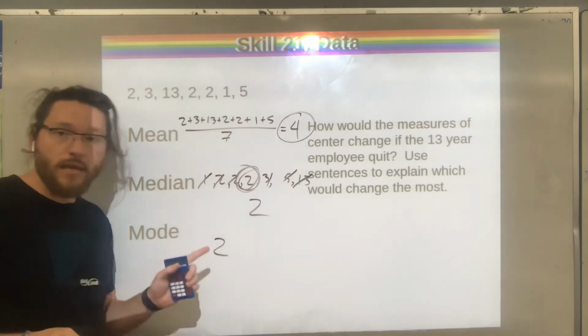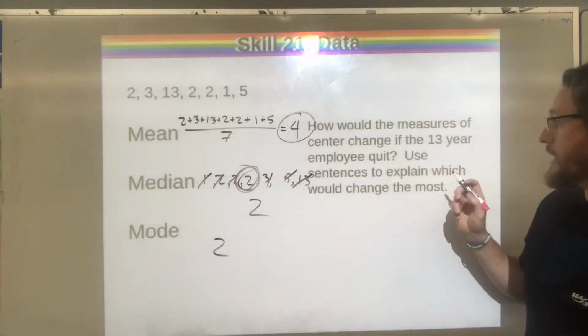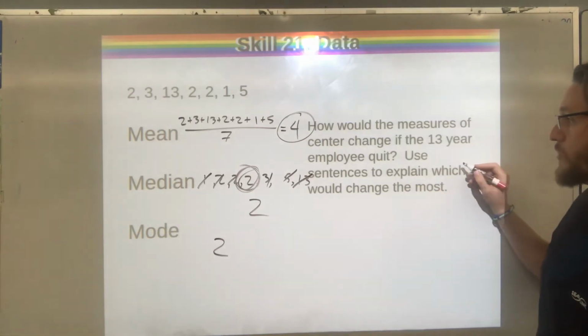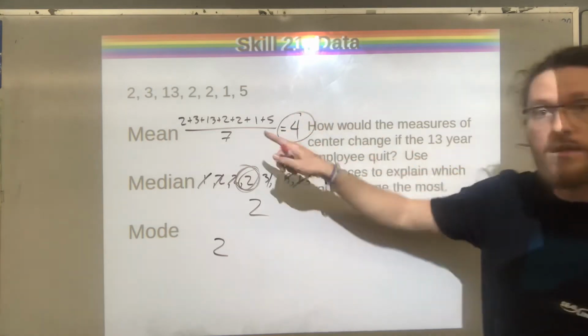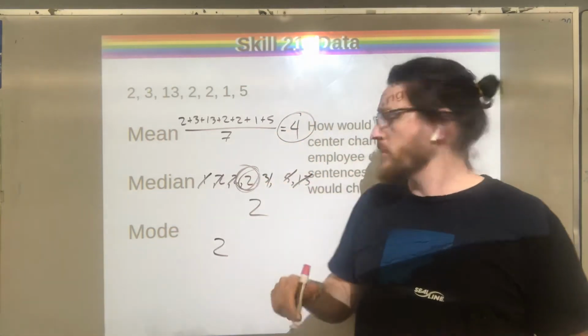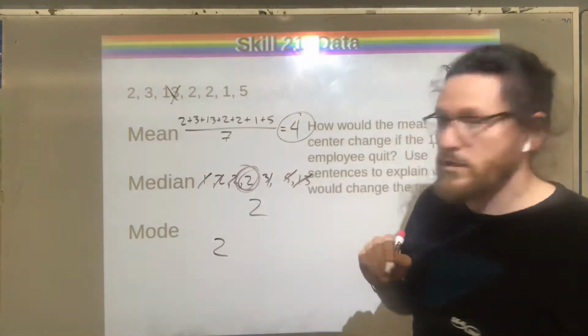Okay, and then the second one goes directly to what we talked about yesterday. How would the measures of center change if the 13-year employee quit? Okay, so we've got our measures of center, our mean, median, and mode. And if this 13-year employee quit, okay, what is going to change?